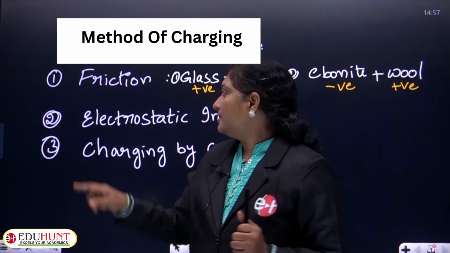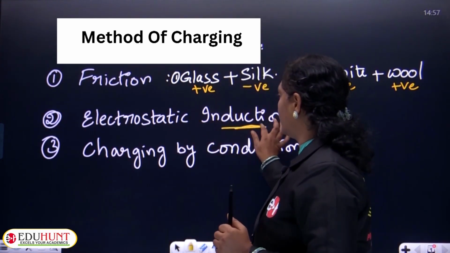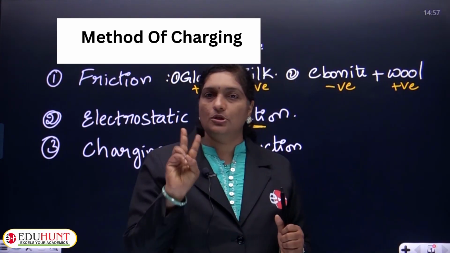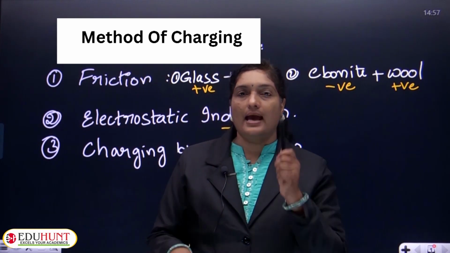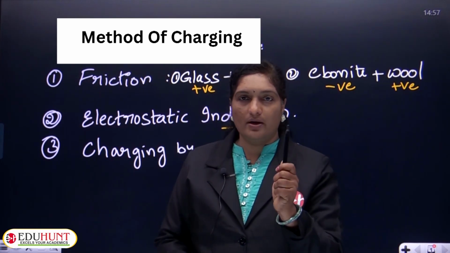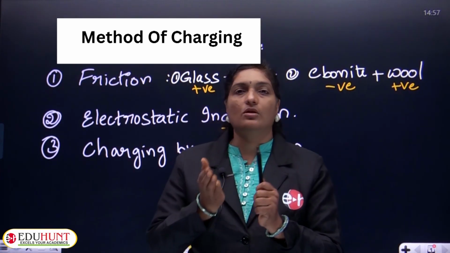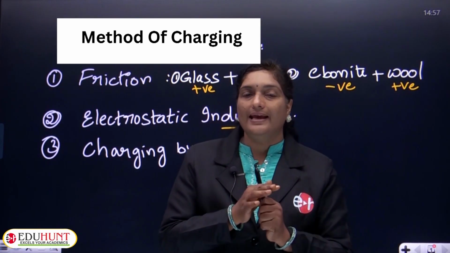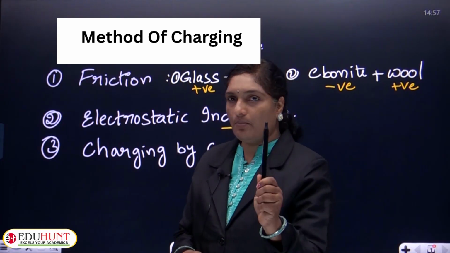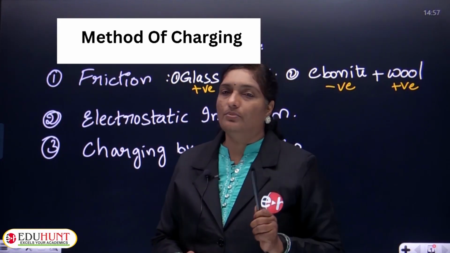For the method of induction, we need to consider two bodies. One is an uncharged body or a neutral body. What does it mean? When a body consists of equal numbers of electrons and protons, then we say that it is a neutral or uncharged body.